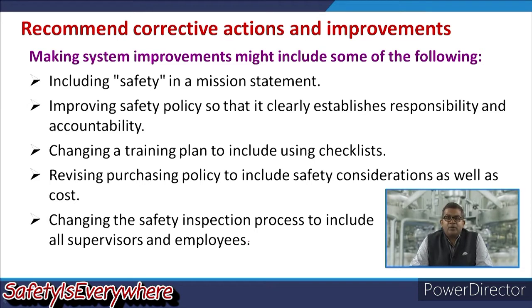Revising the purchasing policy to include safety consideration as well as the cost. One example is that sometimes you may give allowances to the raw material contamination, because sometimes the contaminants may create a future problem in further reaction. So, you may revise, because sometimes the accounts section may seek that you should compromise with 5%, 6% purity of that particular component. So, you may revise the purchasing policy.